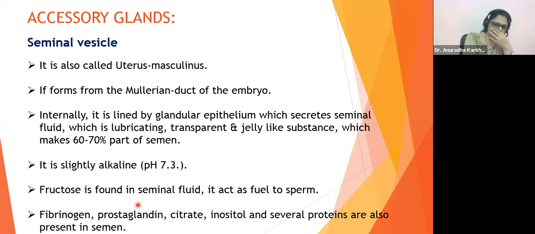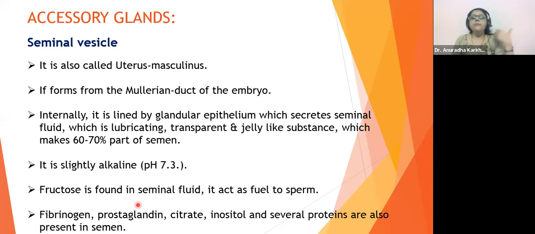Okay. So what are the other secretions, or what is the content of the seminal fluid? Fructose, fibrinogen, prostaglandin, inositol, citrate, and many proteins are going to be present. अब fructose का तो काम समझ में आ गया, right? We came to know what is the role of fructose. What is the role of fibrinogen? Now what happens is fibrinogen is going to coagulate the semen. So जो liquid होता है ना, उसको थोड़ा सा सॉलिडिफाई करना पड़ता है, जेली लाइक बनाना पड़ता है, राइट?